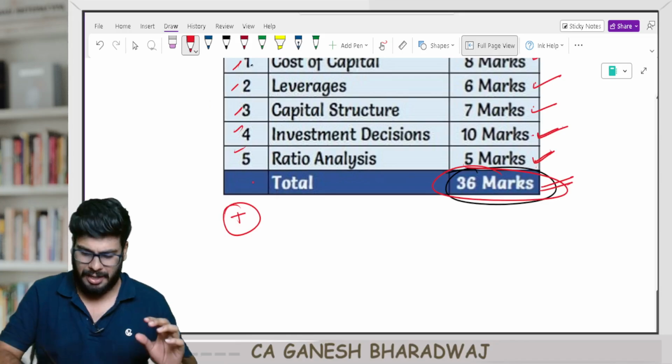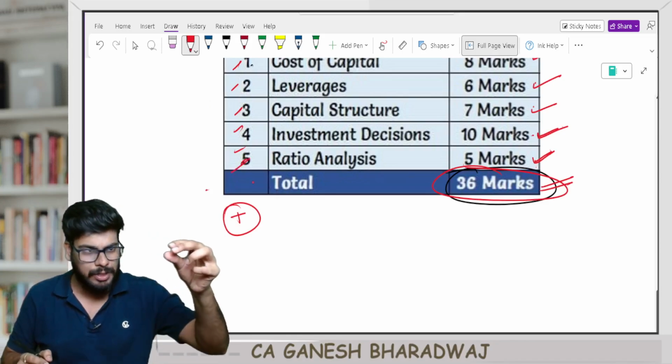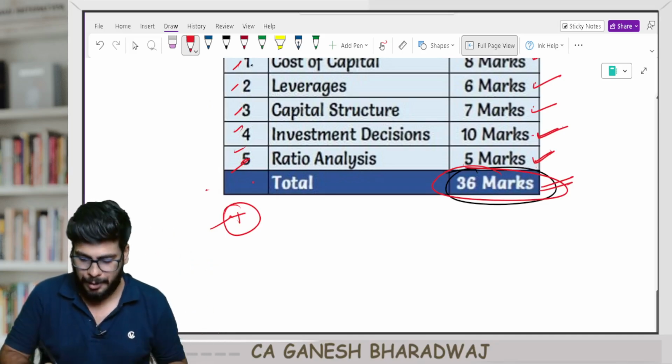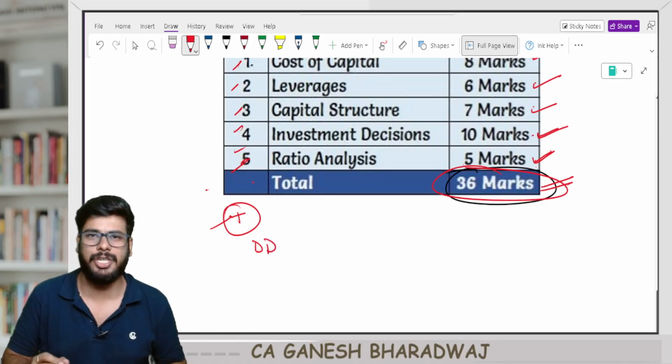Do it in the same order. Definitely these 5 you cover. Then if you still have time, go to theory. And then if you still have time, the next chapter that you should cover is your dividend decisions. Why is that?